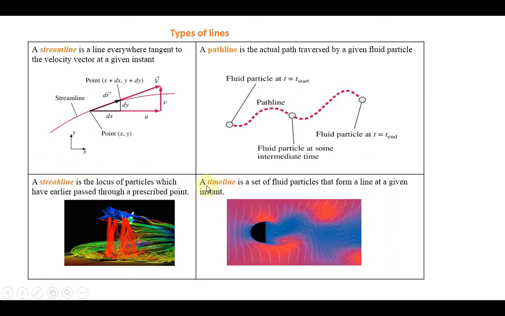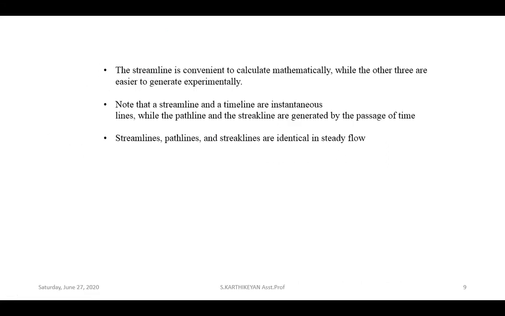The next one, a timeline. A timeline is a set of fluid particles that forms a line at a given instant. For the particular given instant, if I want to identify the parameters, then automatically we have to go for the timeline. So these are the 4 types of lines we use in fluid mechanics or aerodynamics.